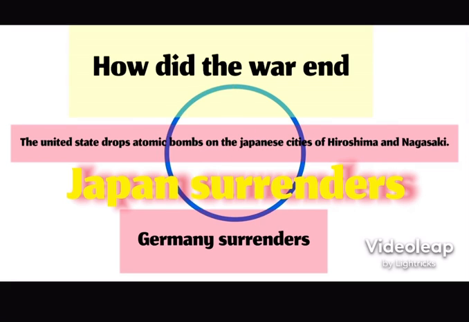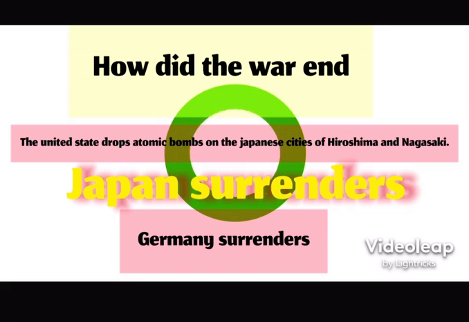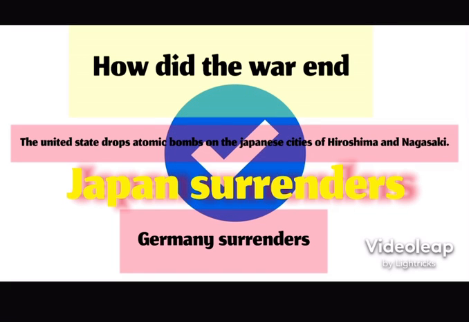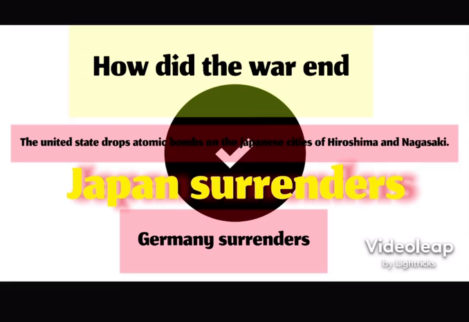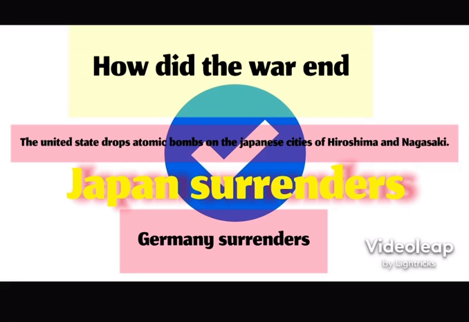After that, the Red Army advanced from the east and effectively claimed all the territory under its control for the Soviet sphere. After that, the Allied armies converged on Berlin. Then Adolf Hitler committed suicide on April 30, 1945, and the war in Europe ended on May 8th.